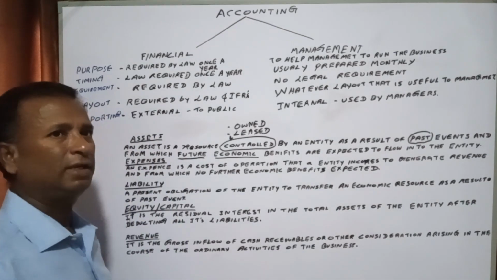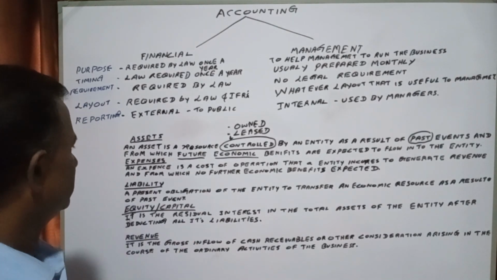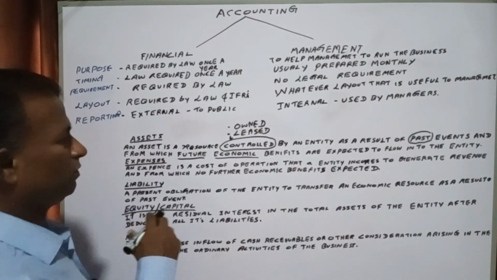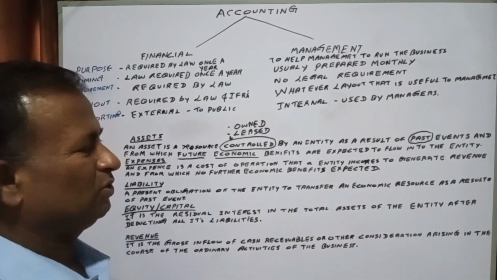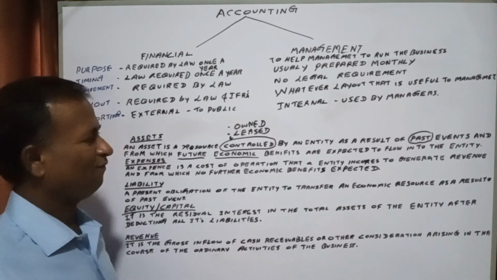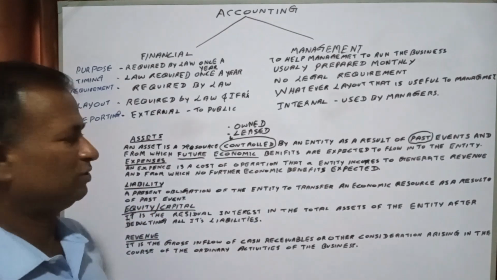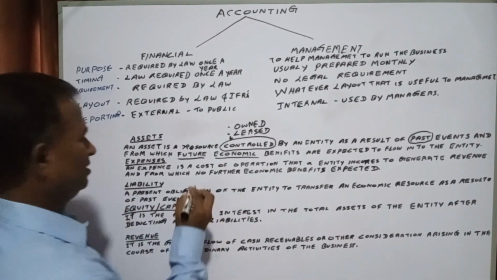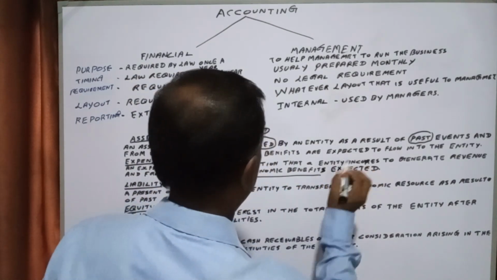Then we can come to the second terminology, expenses. An expense is the cost of operation that an entity incurs to generate the revenue and from which no future economic benefits are expected. No future economic benefits are expected.